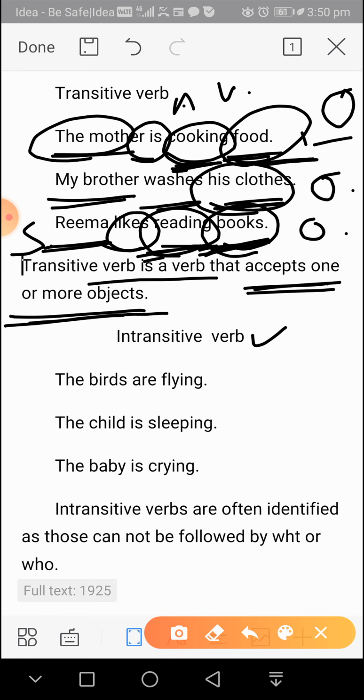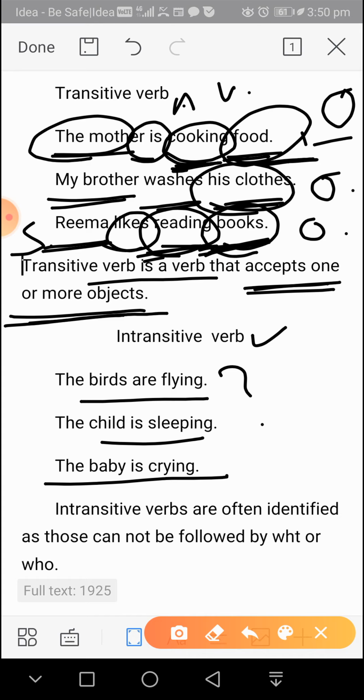Intransitive verb, see the examples given here. The birds are flying. You cannot ask a question like what the birds are flying. No question can be formed. The child is sleeping. You can ask where the child is sleeping, but you can't ask what the child is sleeping or who the child is sleeping. This question will be wrong. And the baby is crying.